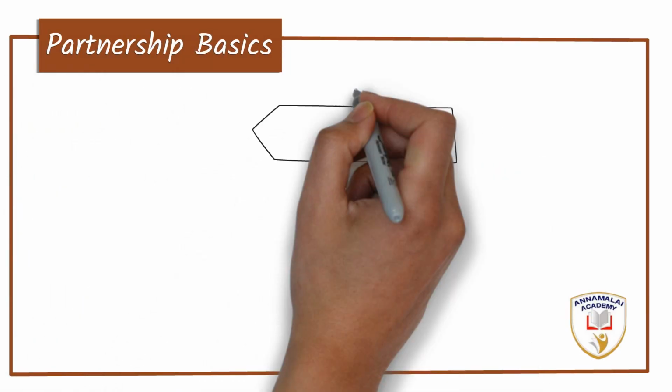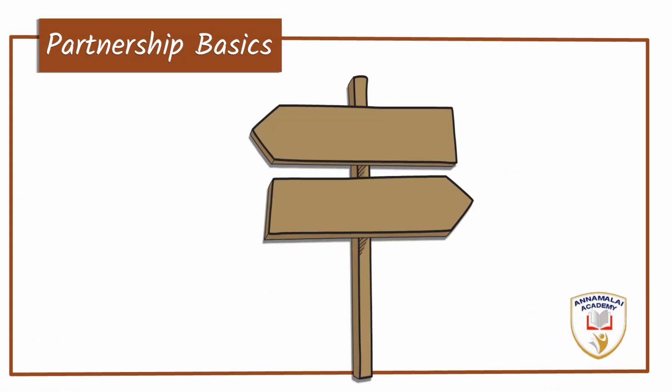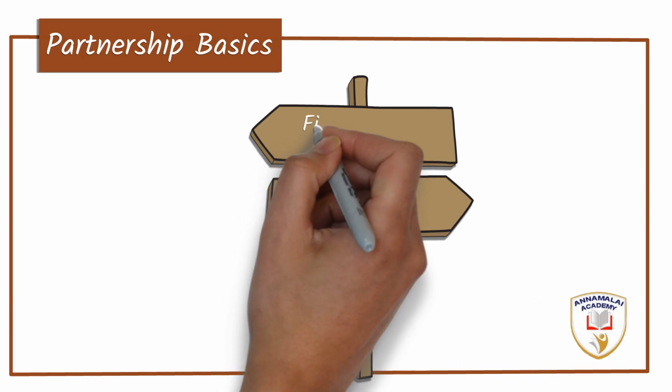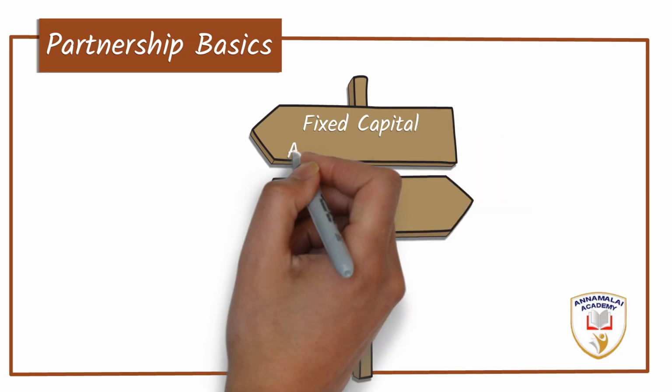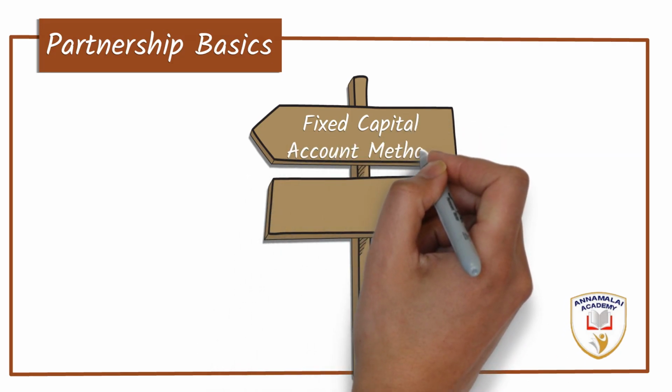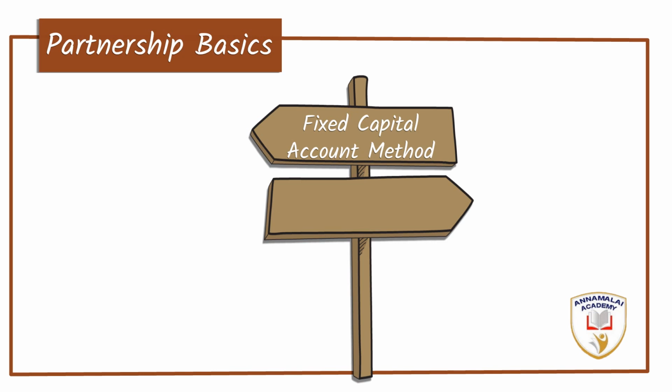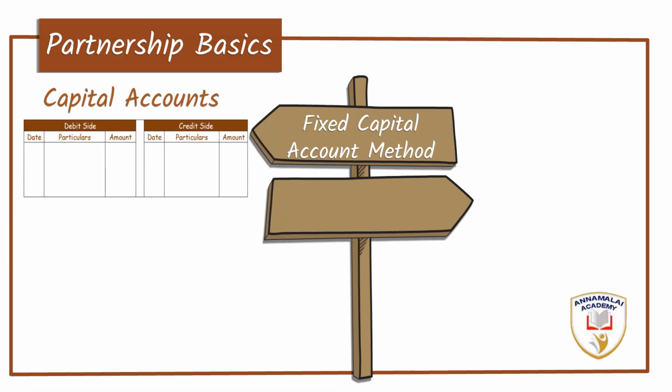Another thing is about the books of records, that is, maintaining the capital. There are two ways the partners may decide to maintain their capital. One is the fixed capital account method. Here, normally the partners do not disturb the initial money contributed to the business. They manage all their expenses from the incomes they earn in the due course of the business. In the fixed capital account method, the partners maintain two accounts. One is the capital account, the other is the current account.